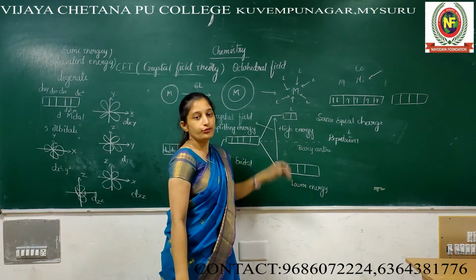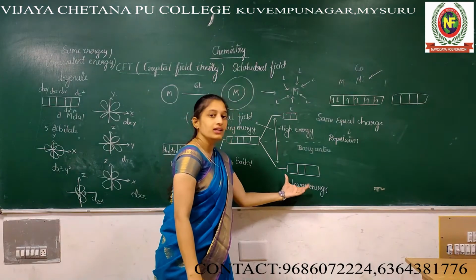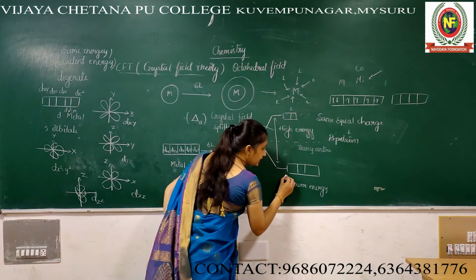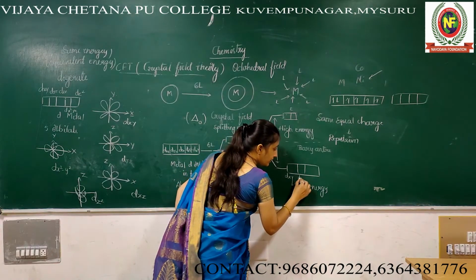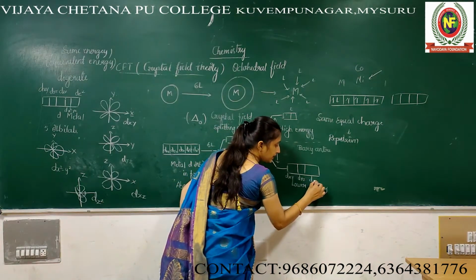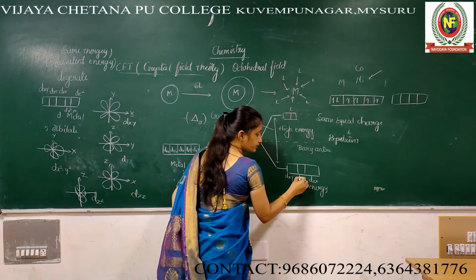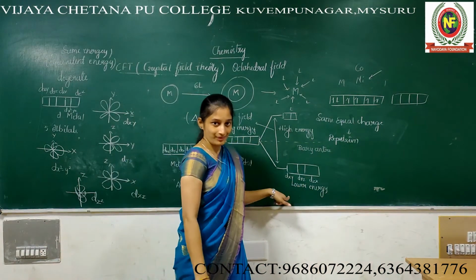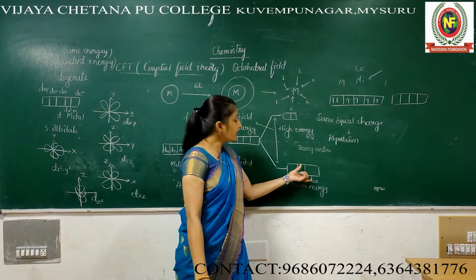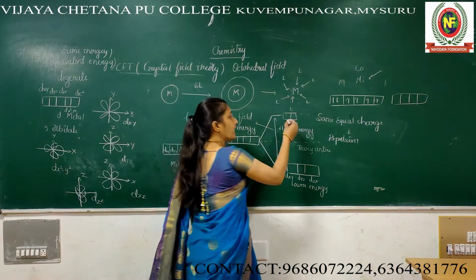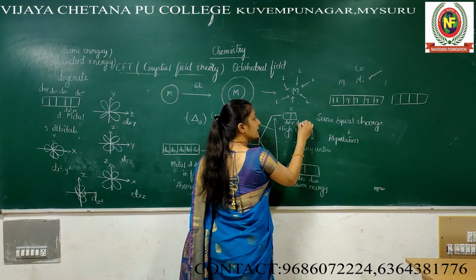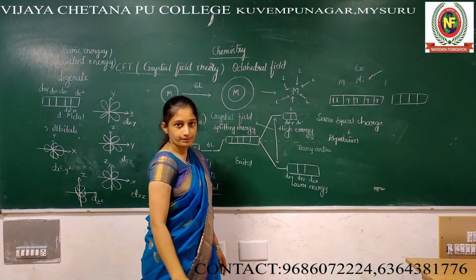Downside 3, upside 2. What are the 3 downside orbitals? dxy, dyz, dzx. These 3 are degenerate, one party out of 5. Next, upside: dx square minus y square and dz square, these 2 one party.